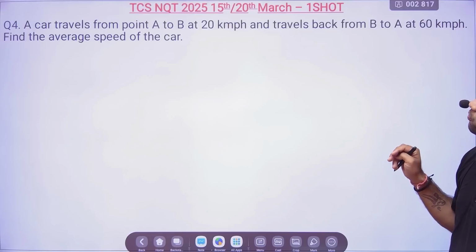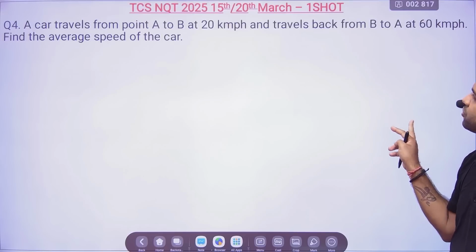A car travels from A to B at 20 km per hour and travels back from B to A at 60 km per hour.